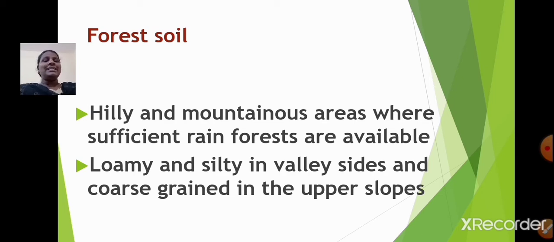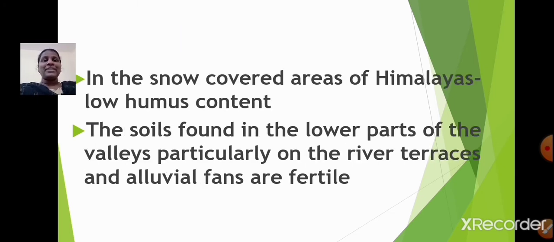Now what do you mean by silty, students? Silty means fine sand. And what do you mean by coarse grained? Coarse means rough. So we find loamy and silty soil in valley sides and coarse grain in the upper slopes. In the snow-covered areas of the Himalayas, we find soil wherein the humus content is very low. The soils found in the lower parts of the valleys, particularly on the river terraces and alluvial fans, are fertile.